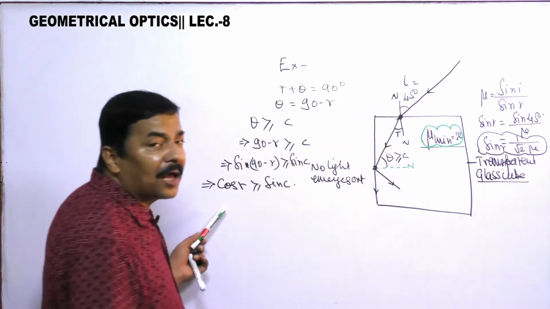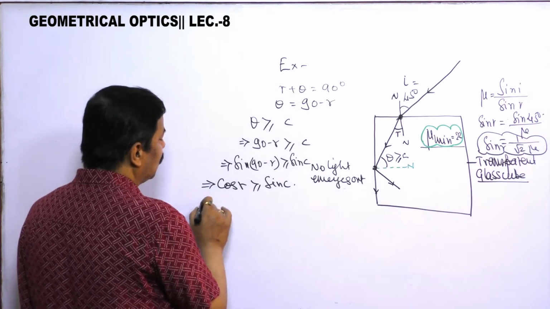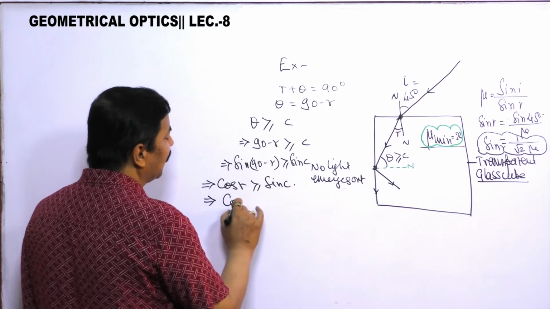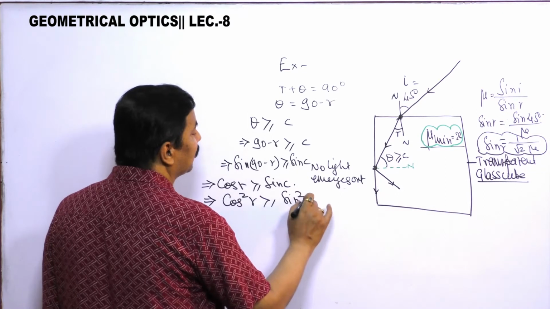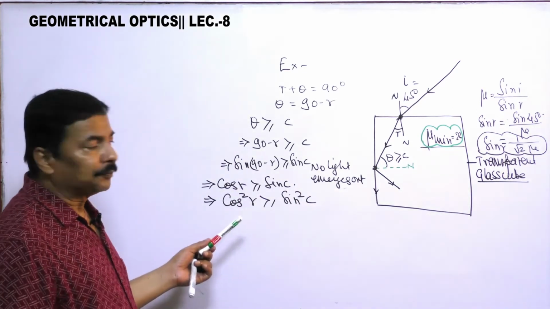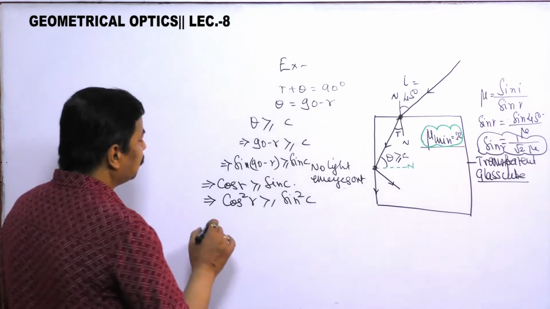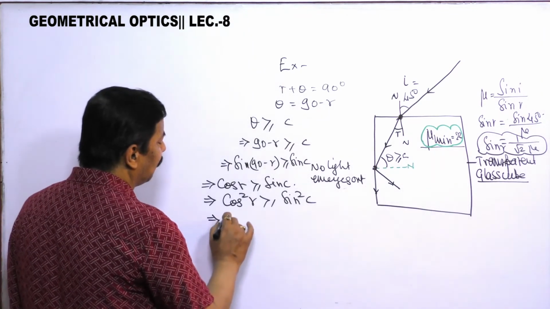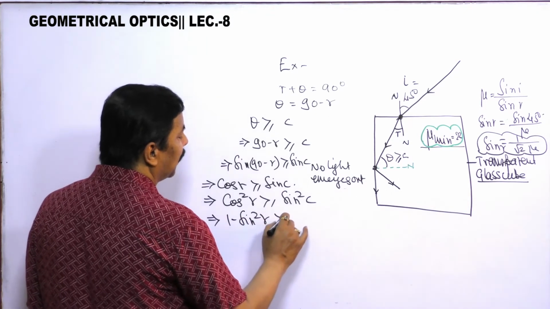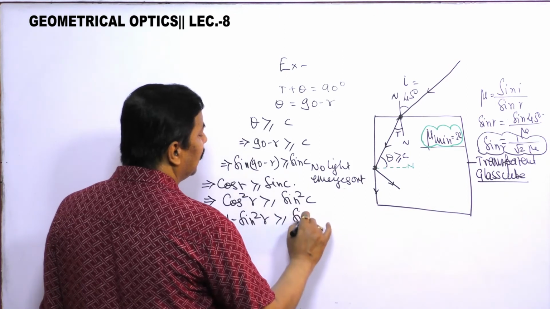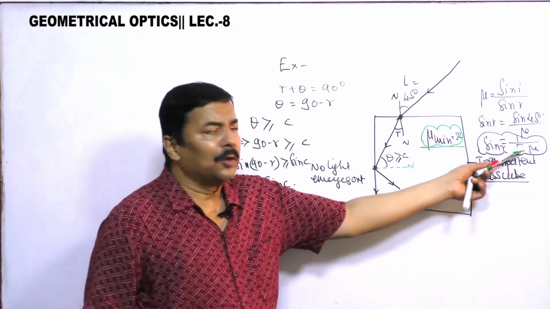Here we have cos r. So how to get sine r? I am squaring it. So this will give you cos square r should be greater than or equal to sine square C. Squaring both sides. Now we can write cos square r as 1 minus sine square r. So this can be written as 1 minus sine square r should be greater than or equal to sine square C. Sine square r is how much? 1 by root 2 mu, squared.